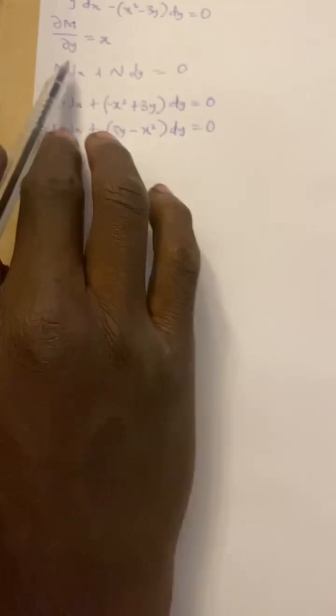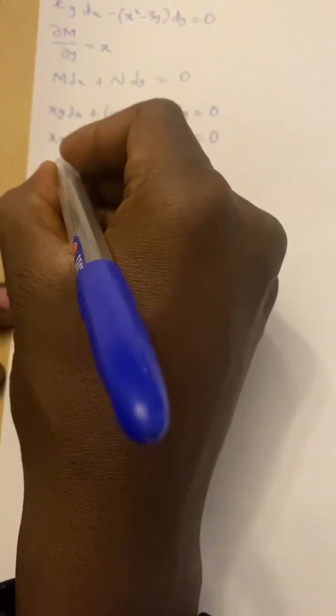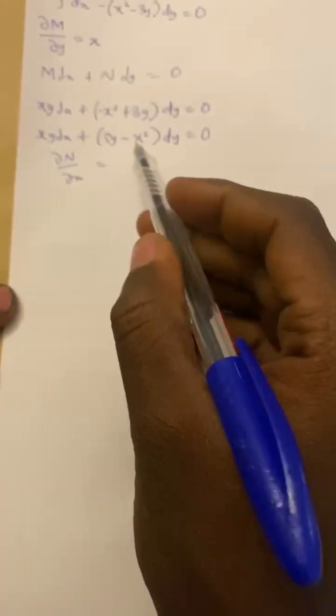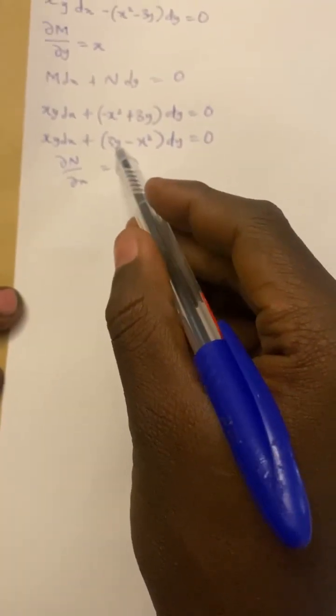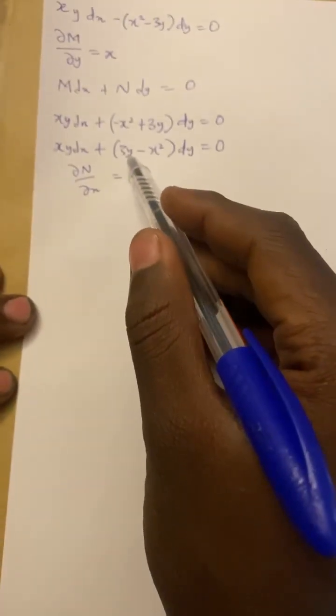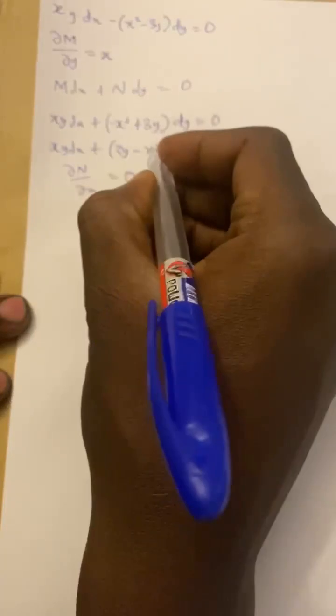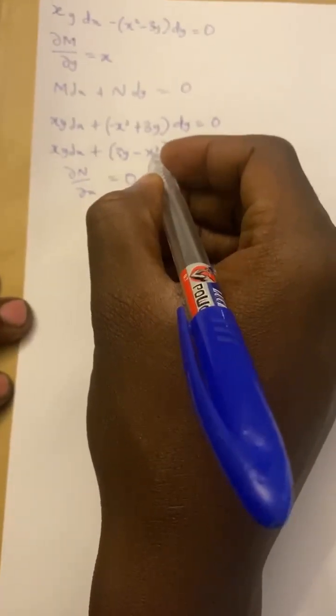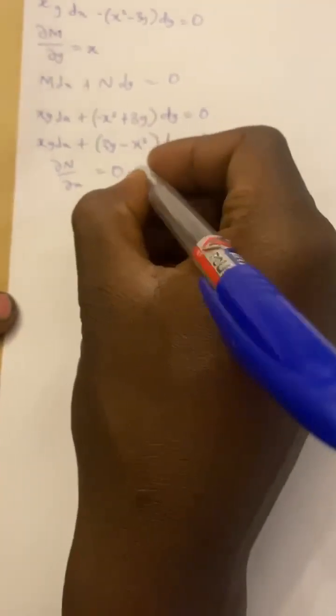Now let's check. We have already checked our del M over del y and it is x. Now let's check del N over del x. Del N over del x will be what? If we differentiate 3y with respect to x, it will be 0. If we differentiate x squared with respect to x, it will be minus 2x.